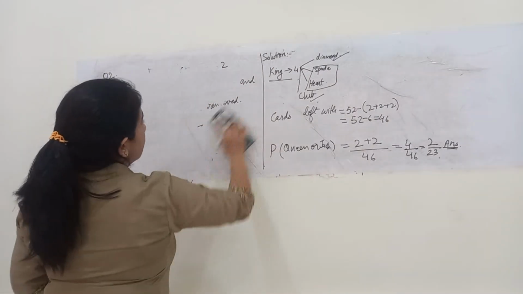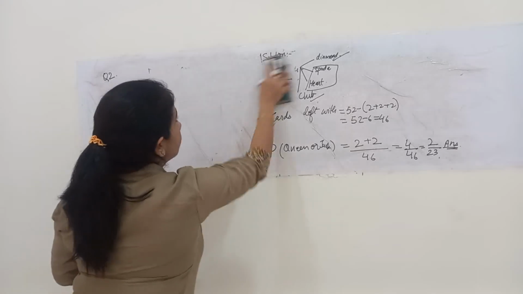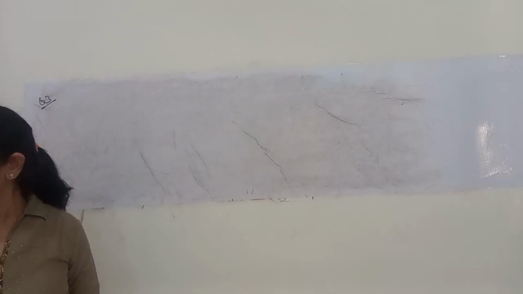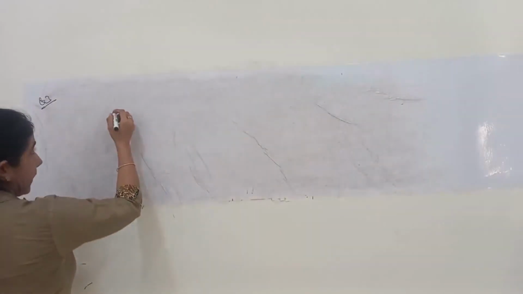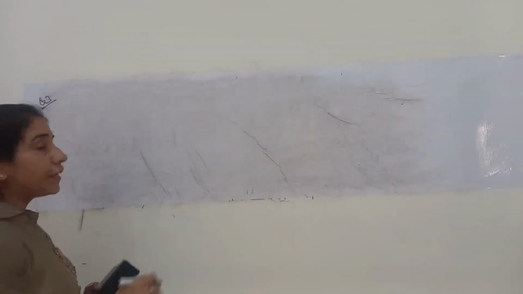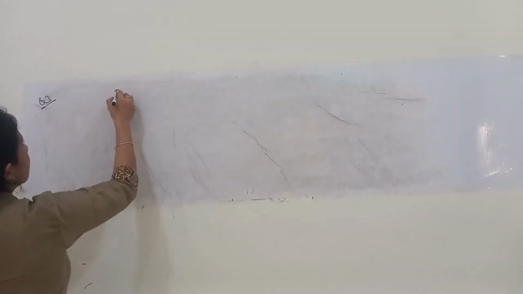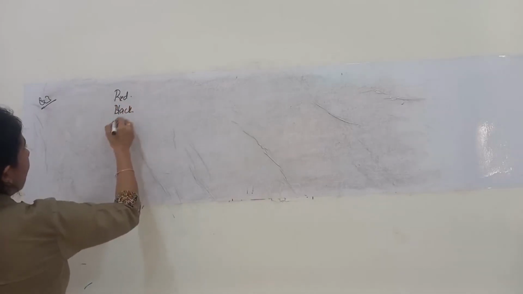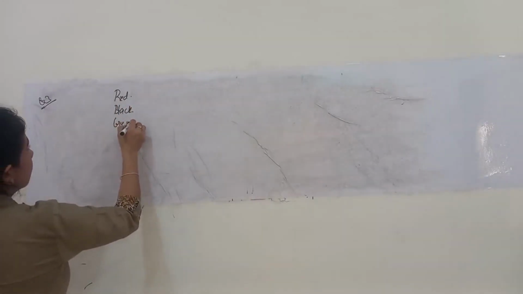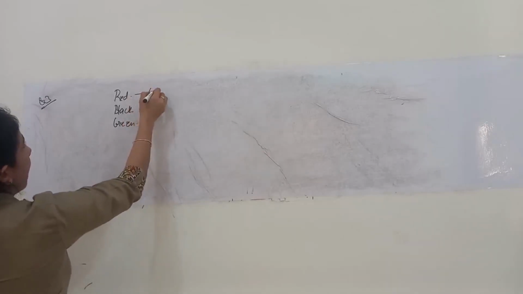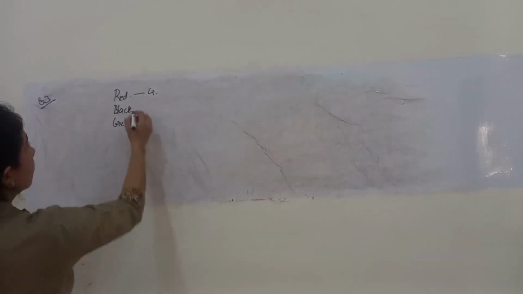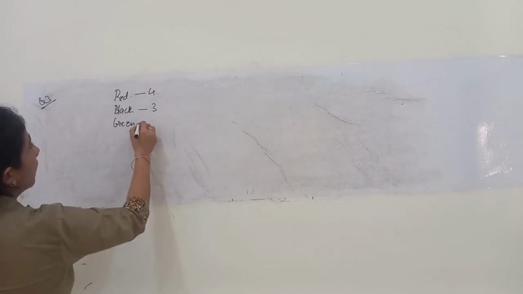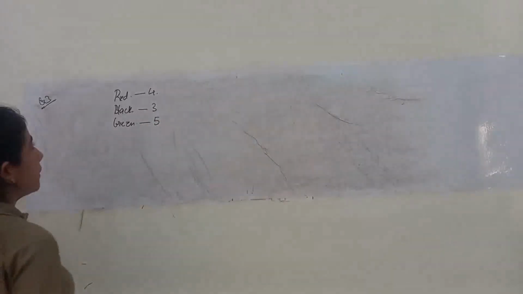Switching to the next question, that is question number 3 now. Let's see, students. The third question says that there is a bag containing balls of 3 different colors: red, black and green. Red are 4 in number, black balls are 3 in number and green balls are 5 in number.